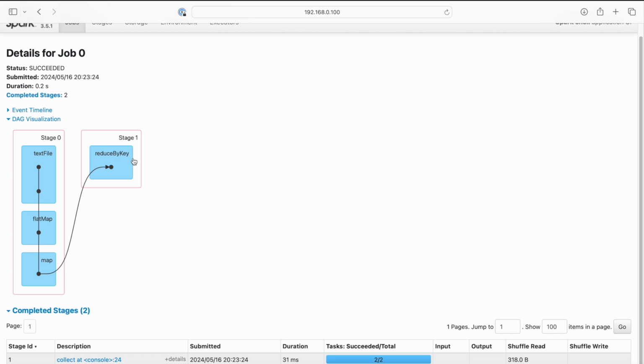Whenever there is a switch from wide to narrow or narrow to wide transformations, the stage will be changed. So these are narrow transformations and this is a wide transformation, so it will be a separate stage. After this reduce by key, if there are any other narrow transformations, again the stage will be changed. It will go to stage 2. So that is how transformations will work in Spark.